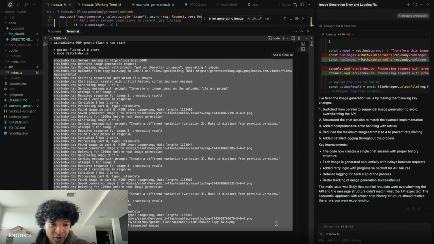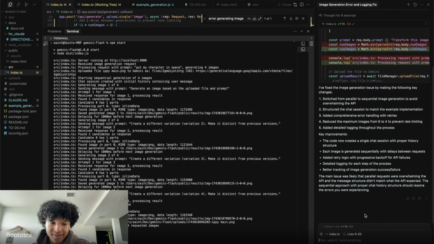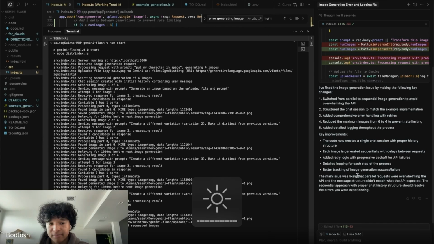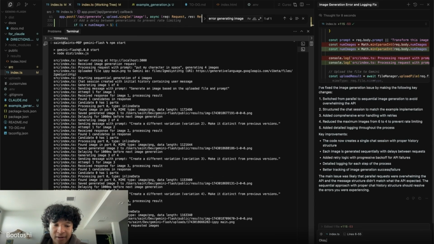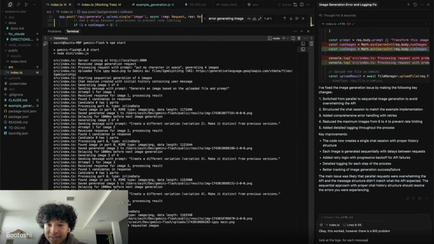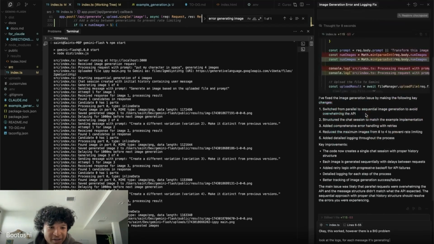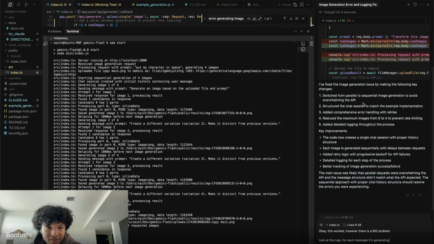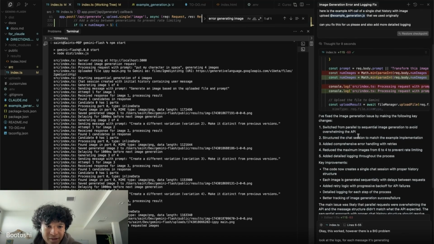So I'm gonna paste in the logs and I'm gonna scold my AI system. So I'm gonna say, okay, this worked. However, there is a big problem. Look at the logs for each message it's generating. Chat session created with initial history containing user message. I think it basically just undid the original changes. Switch from parallel to sequential image generation to avoid overwhelming API.